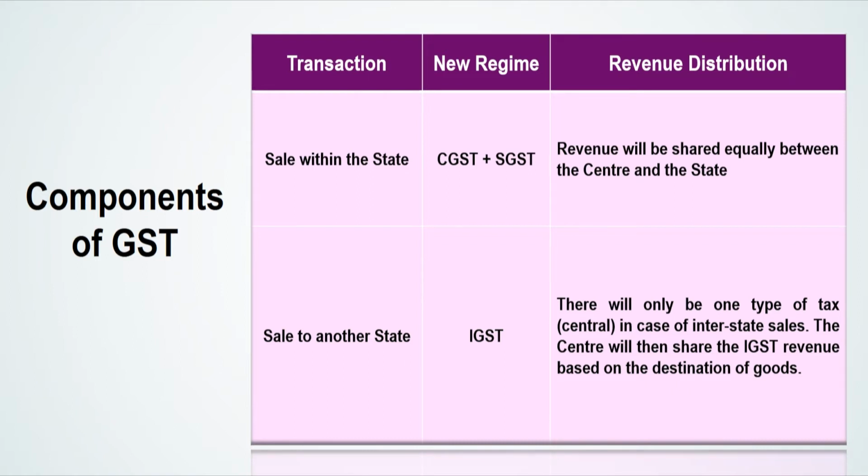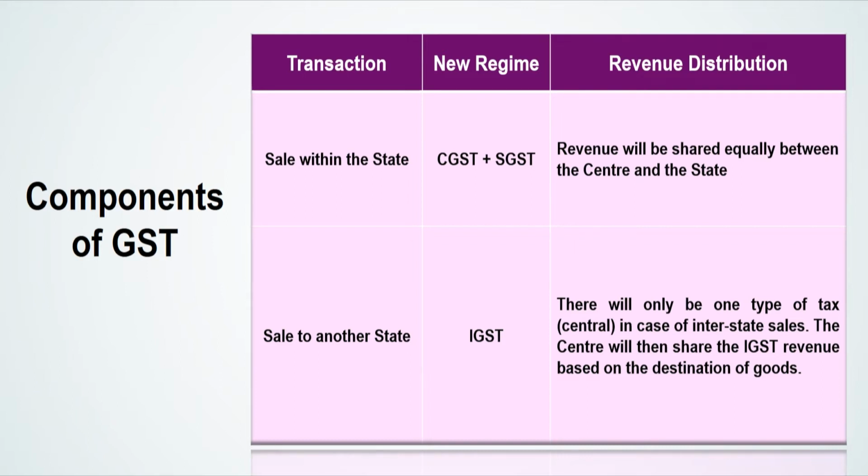First, when we talk of the sale within the state, that is the intra-state sale, as per the new regime we have two taxes, the CGST, that is the central GST, plus the state GST, and the revenue will be shared equally between the center and the state. The next category is sale to another state, like we were discussing from Punjab to, let us say, Karnataka.